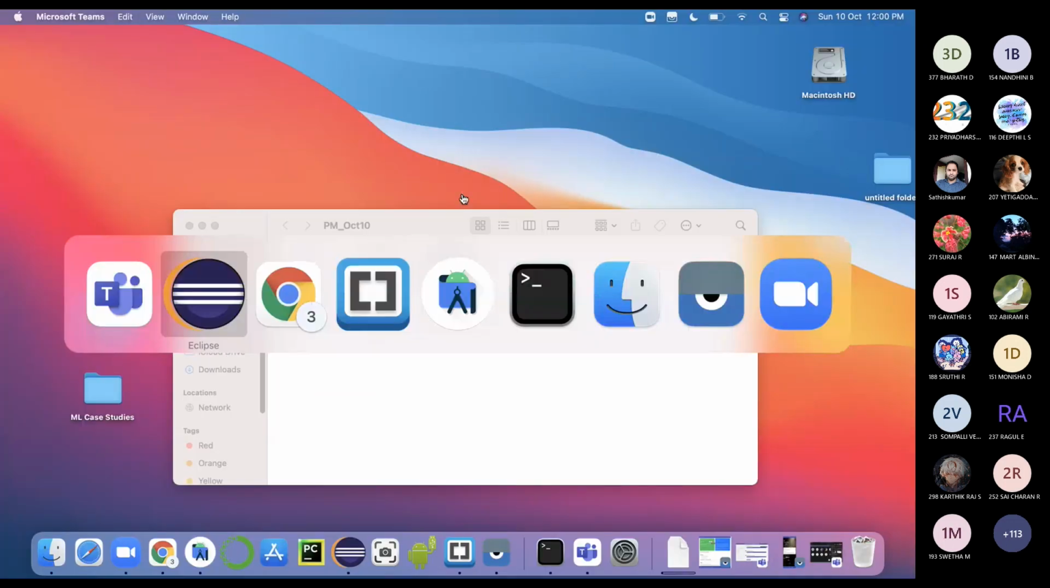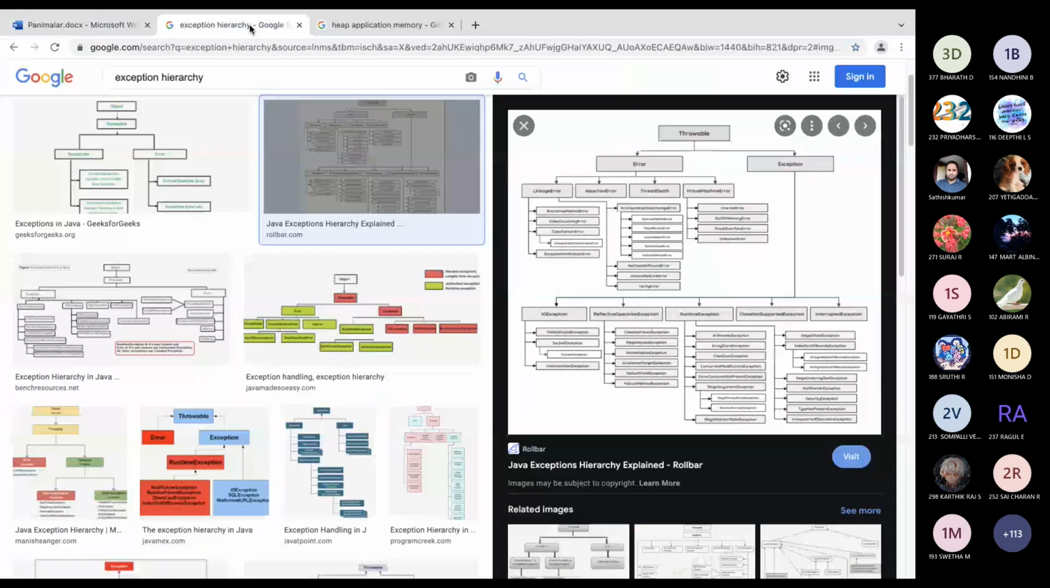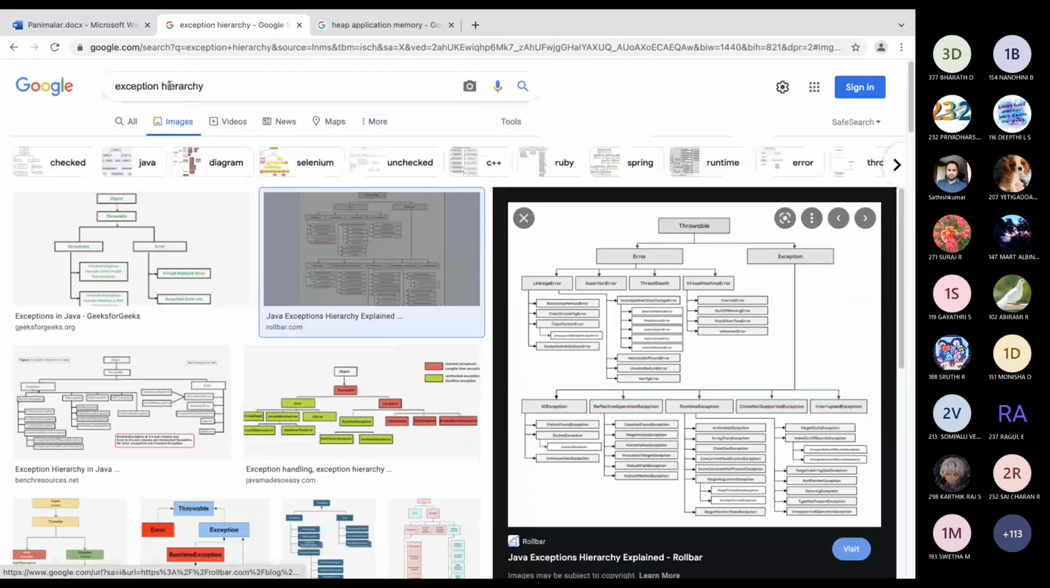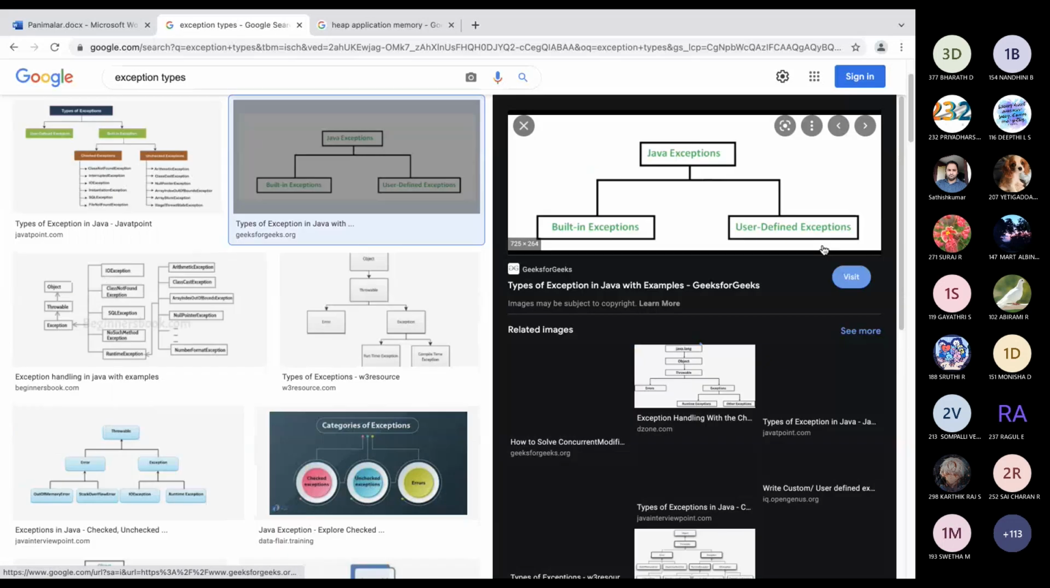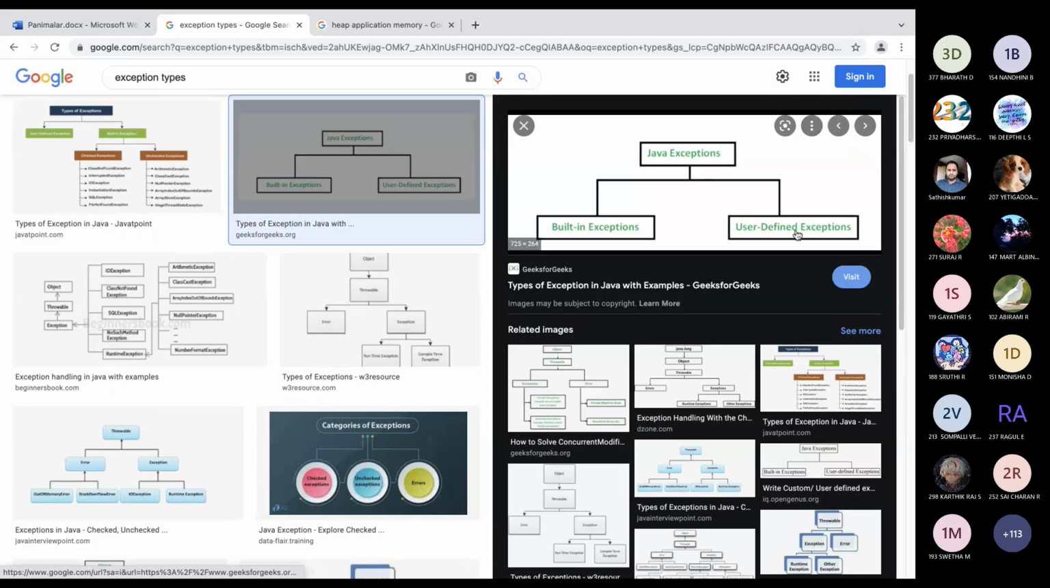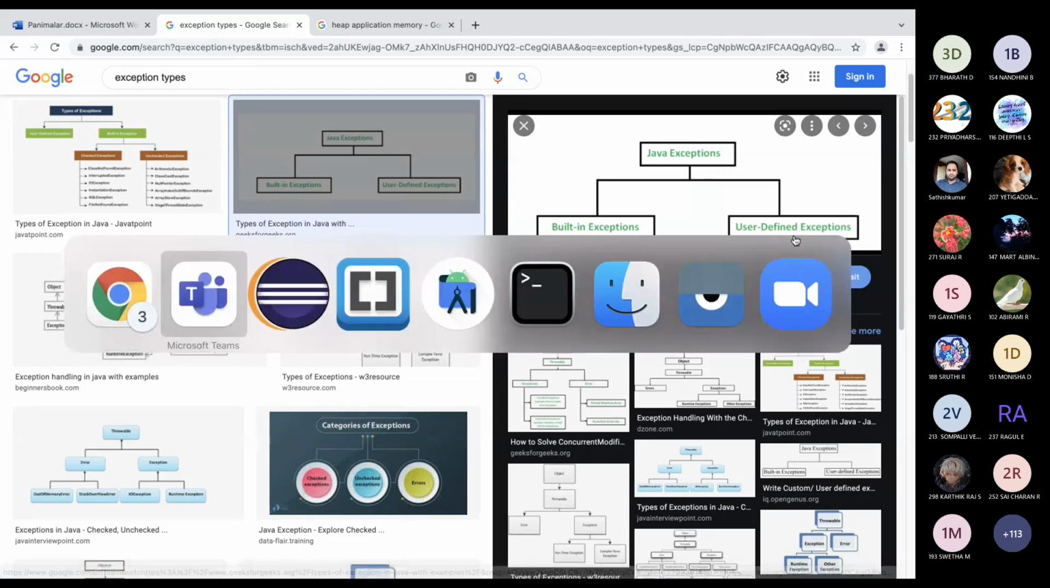In exceptions, we have two types: built-in exception and user defined exception. I will show you. Built-in exceptions are like null pointer exception, array index out of bound, something like that. But when you try to build a massive large-scale application, you have to create your own exceptions based on your business requirements. That's why we have user-defined exceptions.